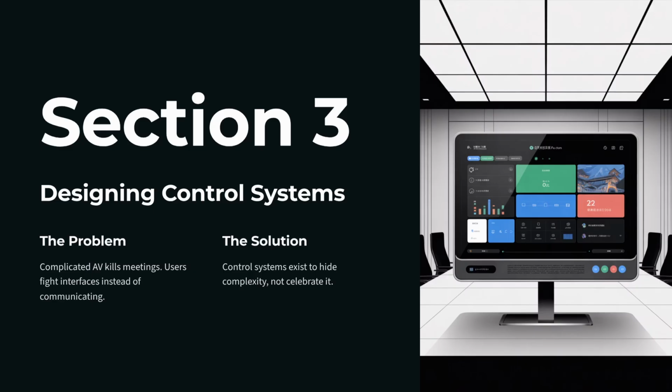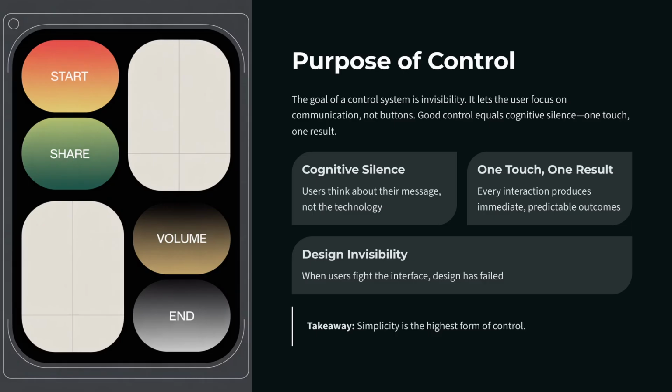Let's move on to control systems. Complicated AV kills meetings. Control systems exist to hide complexity, not celebrate it. Don't be that guy. The goal of a control system is invisibility. It lets the user focus on communication, not buttons.